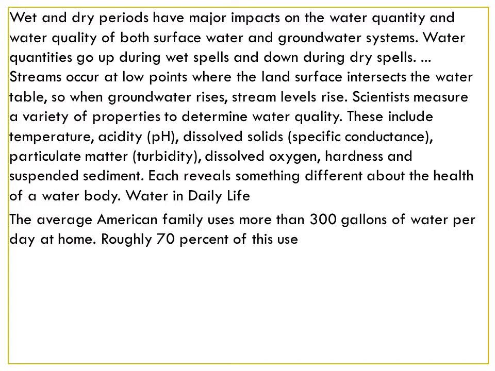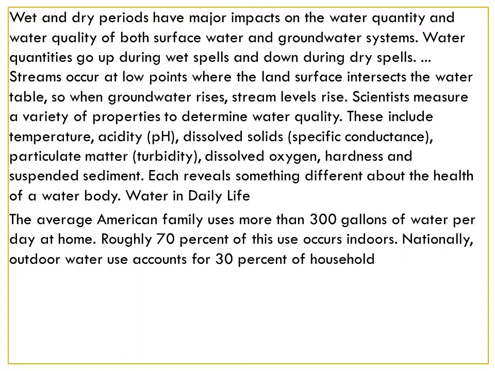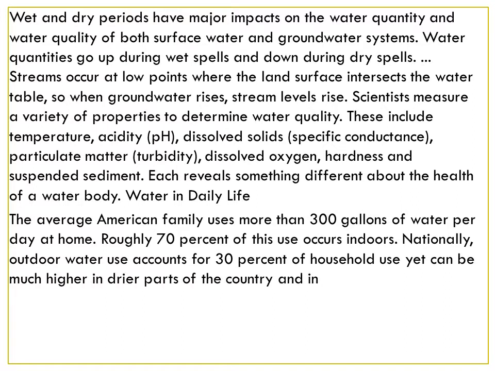Now, how much water do we use in daily life? Let's see about it. The average American family uses about 300 gallons of water per day at home. Roughly 70% of this occurs indoors. Nationally, outdoor water use accounts for 30% of the household use, yet it can be much higher in drier parts of the country and in more water-intensive landscapes.